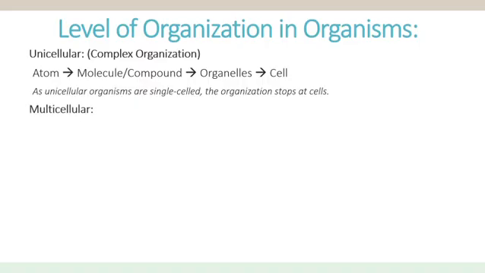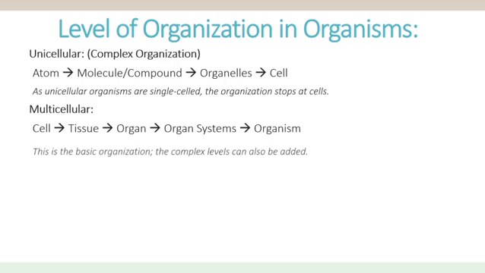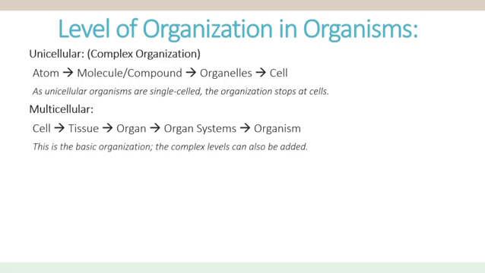Now if we talk about multicellular organisms, then we have cell, then tissue, then organ, then organ systems, and then a complete organism. This is the basic organization. However, the complex organization can also be added before it because it all starts from a single atom.